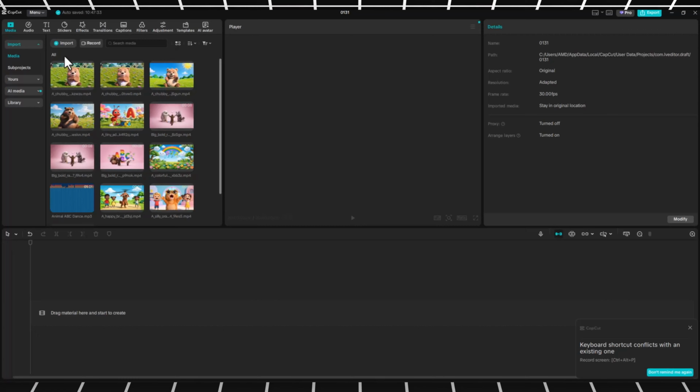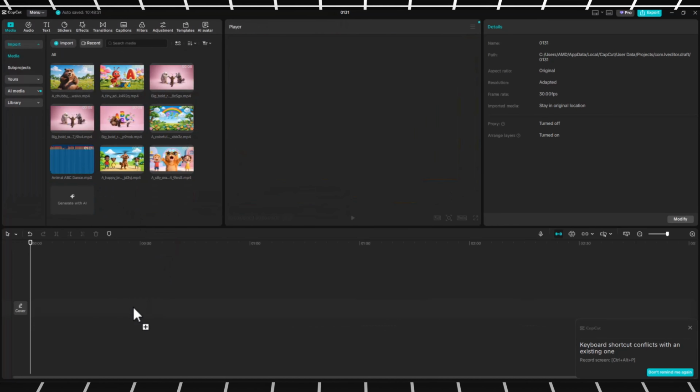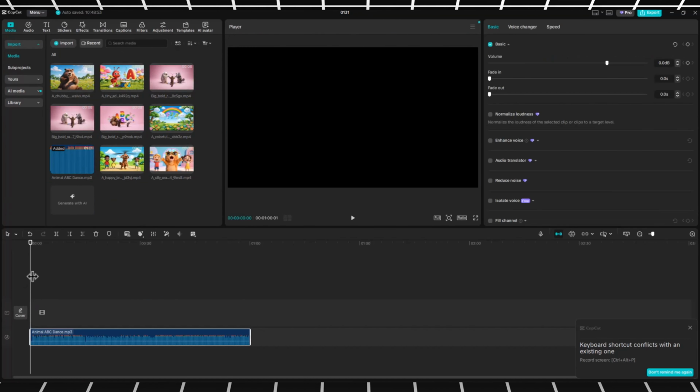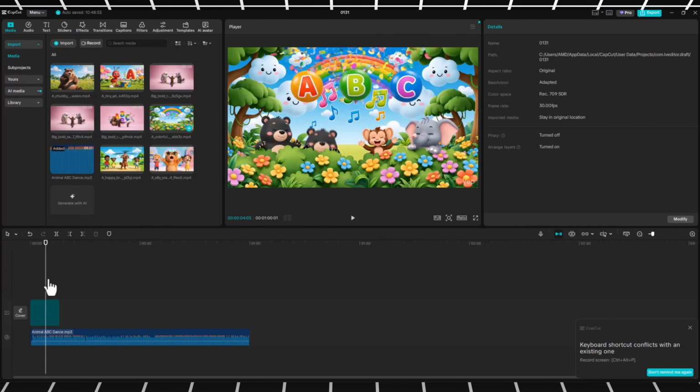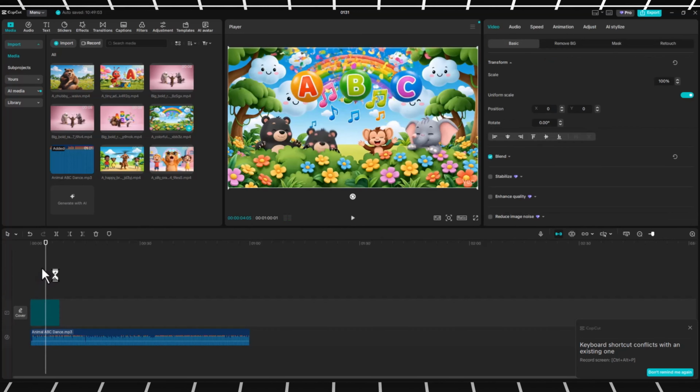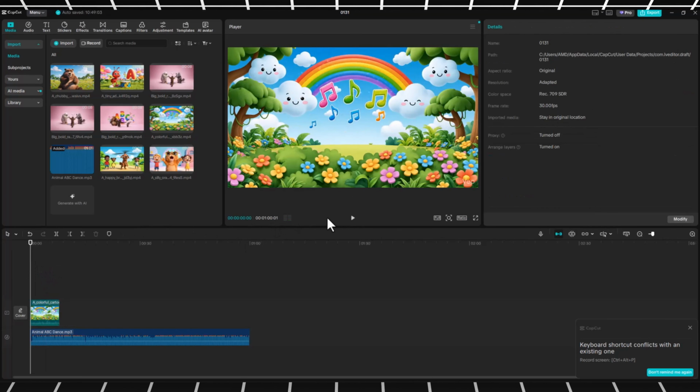Go to CapCut and import all your videos and audio clips. Add the audio you generated earlier using Suno AI to the timeline. Now add your video clips to the timeline, matching them with the audio.